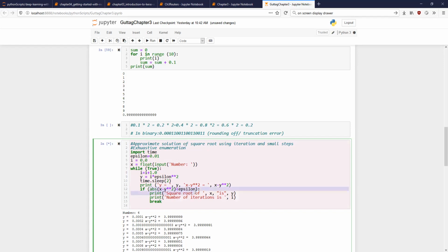How do I check that y squared is close enough to x? By using this. Did you understand this function ABS? Absolute value. So if the quantity inside the bracket, x minus y squared, is negative, then also it will give a positive value.